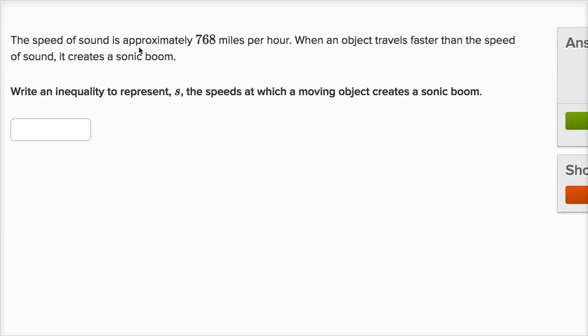The speed of sound is approximately 768 miles per hour. When an object travels faster than the speed of sound, it creates a sonic boom. And there's actually a whole video on how sonic booms are created on Khan Academy.